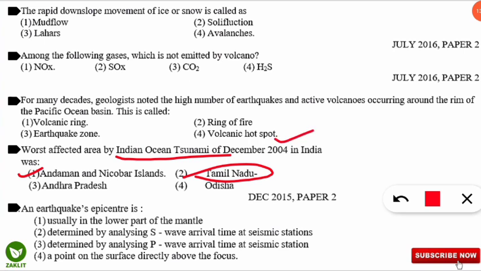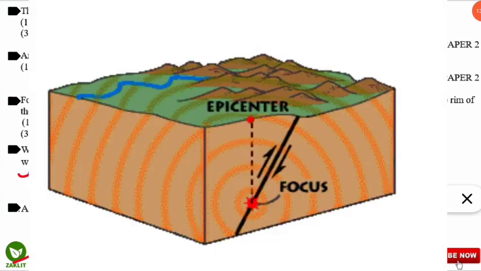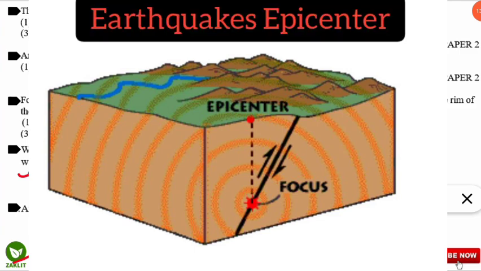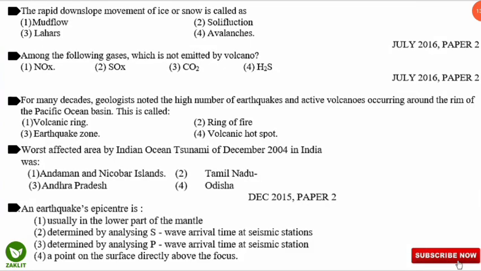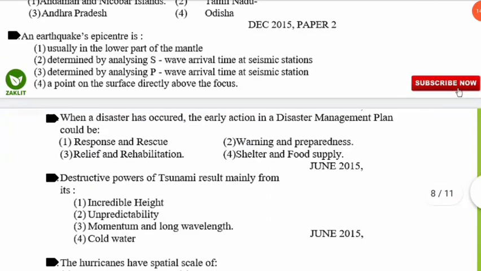The next question is, an earth epicenter is what? So earth का epicenter हम किसे कहेंगे? So it is a point, that is option number 4, it is a point on the surface directly above the focus. So as you can see in this picture, the focus is the central part from where the earthquakes shakes or it travels the vibration, and directly above that region, the point is called as the earth's epicenter. So I hope you are able to understand. Let's move to the next series of questions.